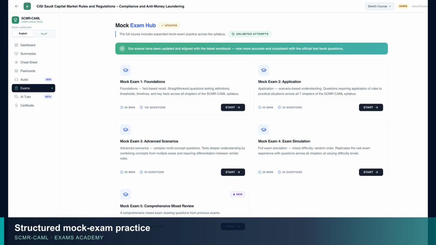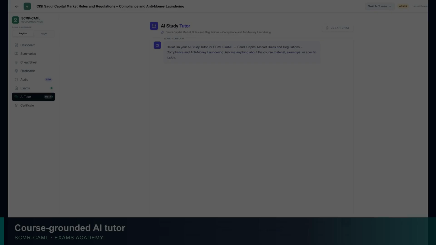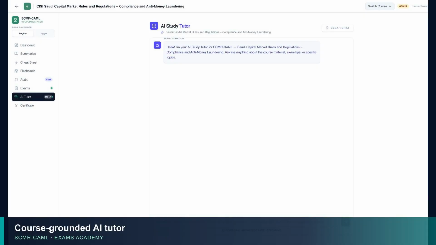Apply what you learn in the Mock Exam Hub. Build familiarity with question style and timing, then use your results to guide the next revision round. Ask the course-grounded AI tutor whenever a topic needs another explanation. It clarifies concepts and supports your revision on demand.